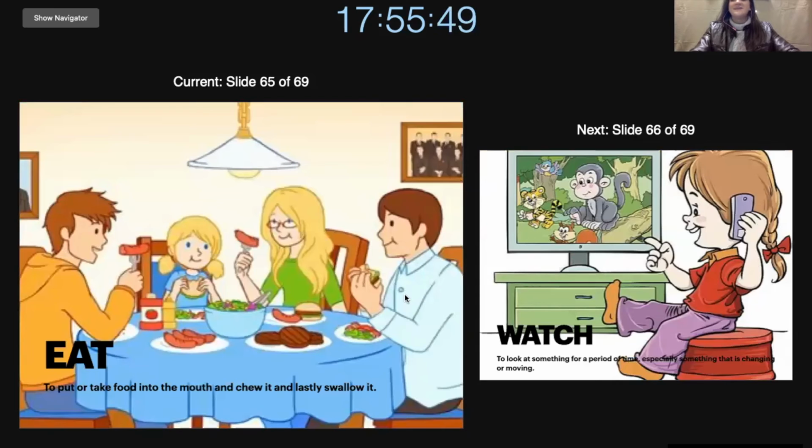Next we have eat. Eat is to take food and put it in your mouth and chew it. And lastly, to swallow it. To eat is to chew and swallow.